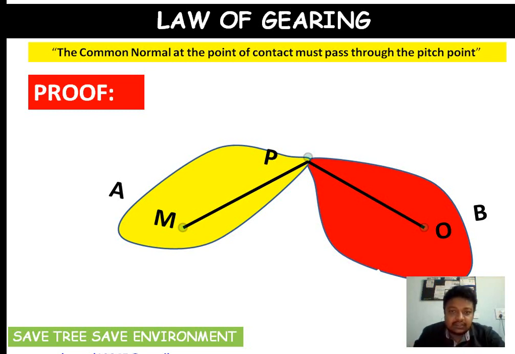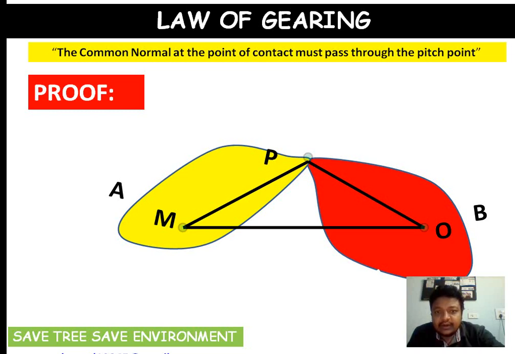You should be very strict and very focused to make the concepts. You should be focused on the figure. If you understand the figure, you will be understanding maximum of its part. So what I did is, I took two gears A and B. The center of gear A is at M, the center of gear B is at O. We joined the two with the point of contact, that is point P. Also join the two centers, that is MO. Clear?